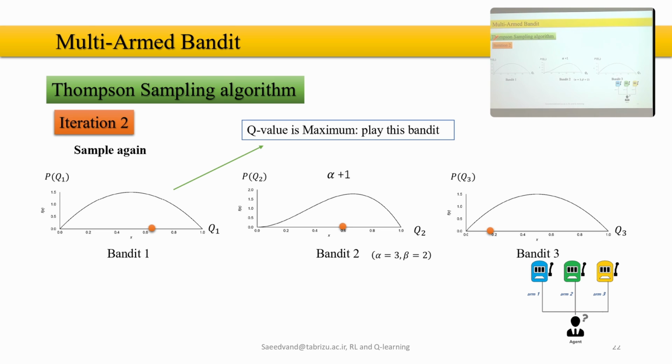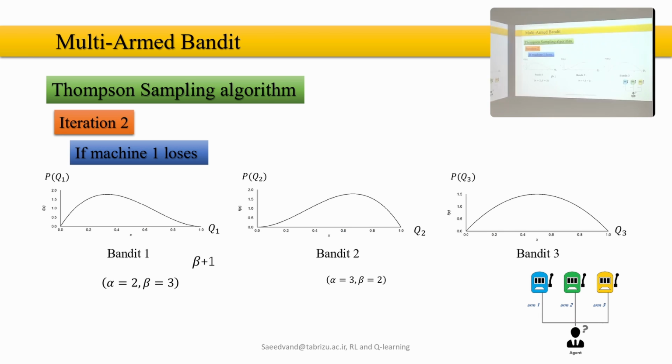Here I'm going to show iteration 2. Let's try it again. So what we do is generate 3 random numbers based on the distributions that we have. Now in this case, let's say we have this one, and this one looks like the winner. So the Q value is maximum there, and we're going to play bandit number 1 this time.